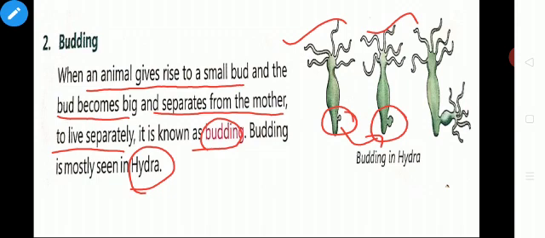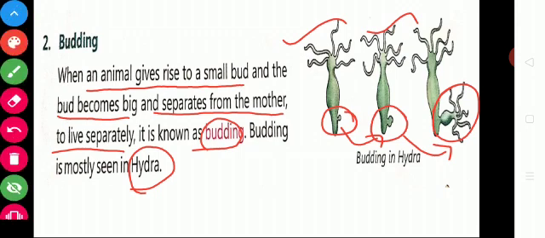Over some days, this bud becomes a bit larger and it is like a parent hydra. So, it gets separated from the mother to live separately. So, this is known as budding.